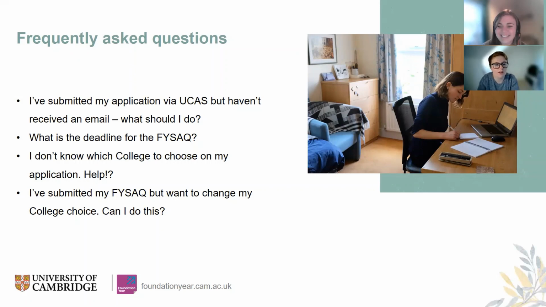You can do this. I will say that probably we would want there to be a fairly good reason that you'd want to do it, rather than just you like the windows more on another one or something. But if you particularly strongly want to change your college preference, you can email us and tell us, and we will update your record. Obviously, that is up until the point really where we decide on making offers, because at that stage your offer would be from a certain college, and at that stage it is not possible to change your college preference.